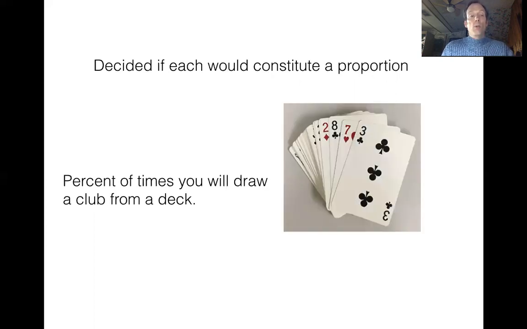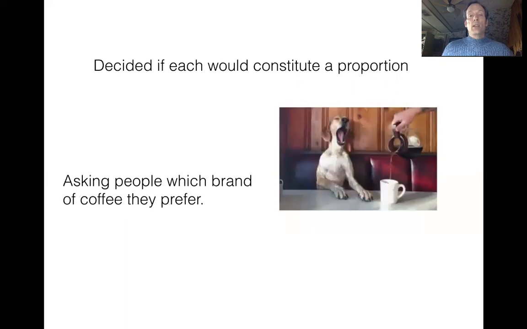Percent of times that you will draw a club from a deck. Now, by just the same reasoning as before, if I draw a card, there's lots of different possibilities of what I could get, but I can put it into just one of 2 different outcome situations by saying I either got a club or I didn't get a club. Yes, this one would be a proportion also. Now, the last one is asking people which brand of coffee they prefer. Many people could have multiple answers. They could prefer more than one brand, so this would not be a proportion.